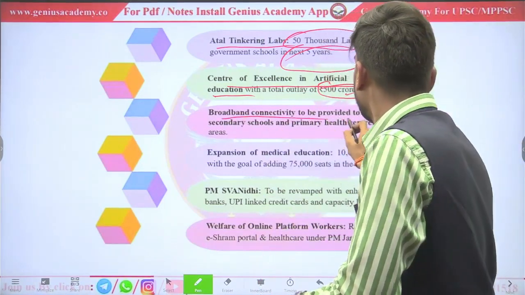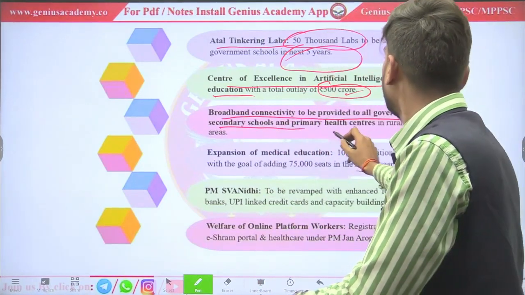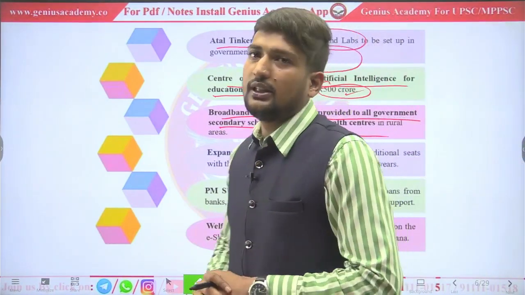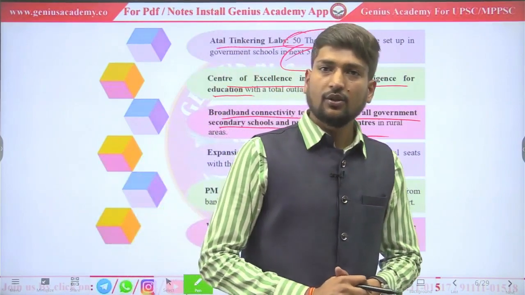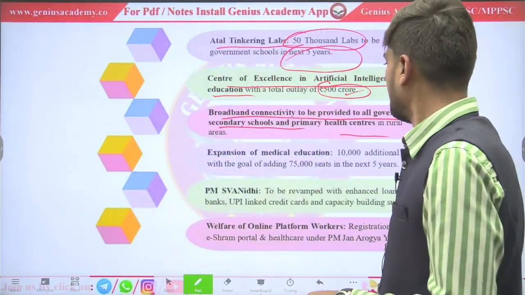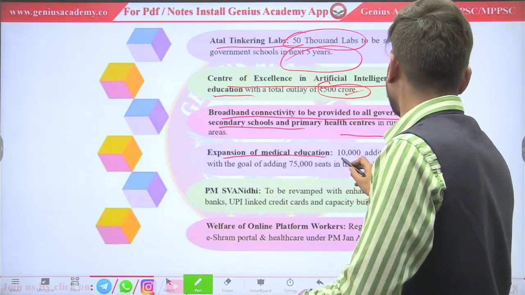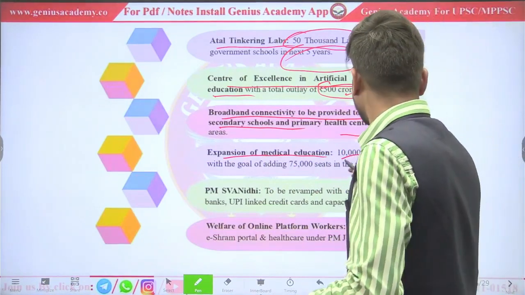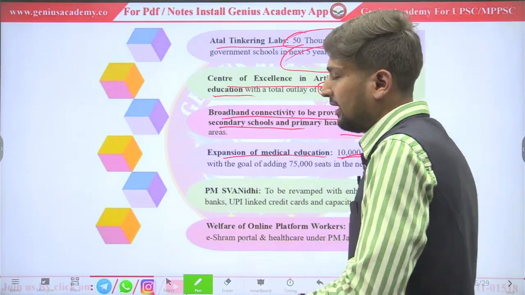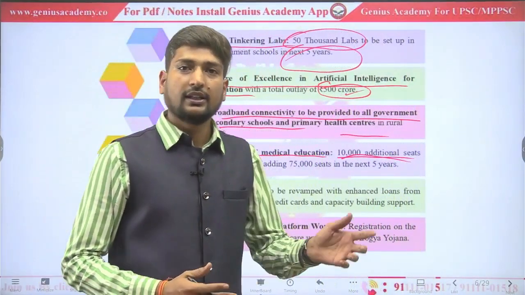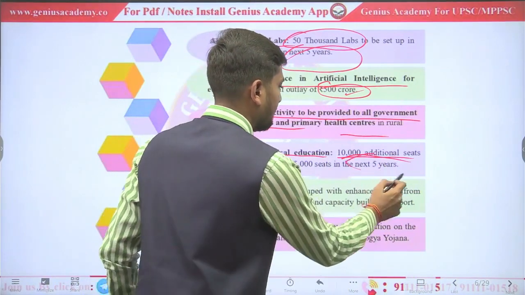Broadband connectivity to be provided to all government secondary schools and primary health centers in rural areas. To boost internet speed in rural areas, government is bringing this scheme. Expansion of medical education: 10,000 seats will be added, and next 75,000 seats will be increased in the next 5 years.